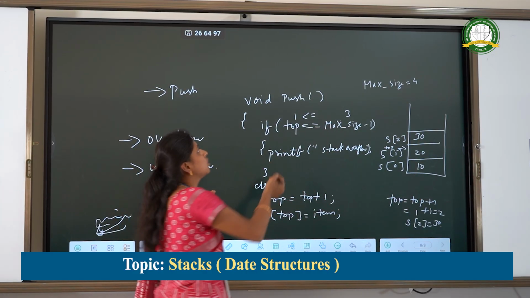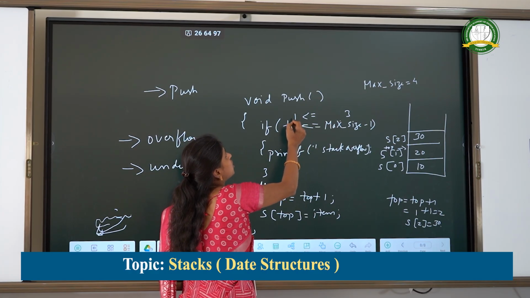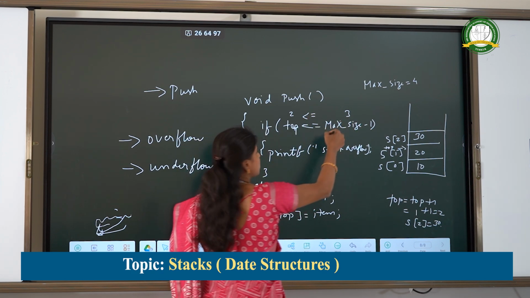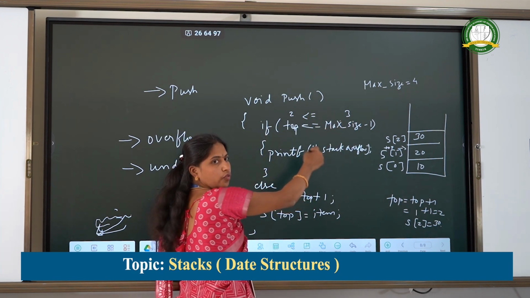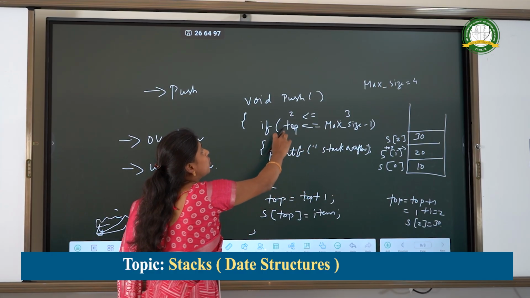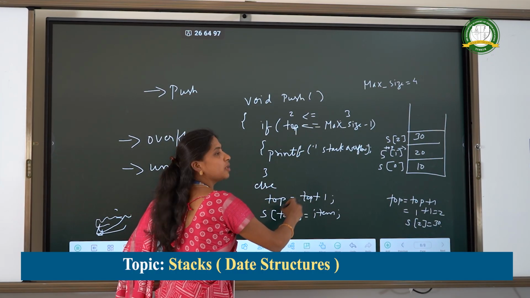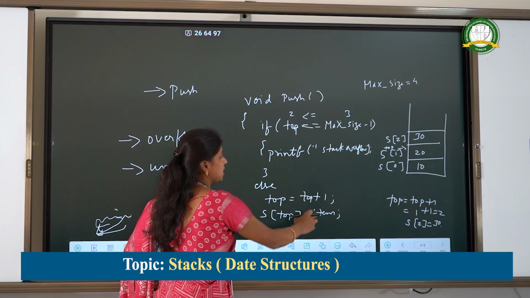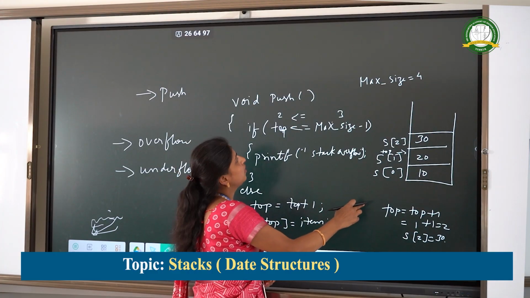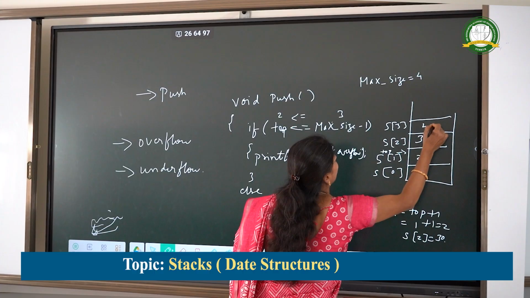Once again, if you want to do the push operation, we will check this condition. Now top is pointing to the second location, top is equal to 2. Top is less than or equal to 3. This condition is true, so printf stack overflow will not run. It will come to the else condition and increment the top variable by 1. Top is equal to top plus 1, and it will place the item into S of top. Now the top value is 2, 2 plus 1 is 3. In S of 3, it will place the element 40.